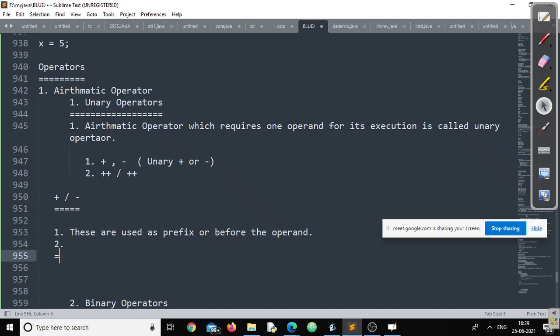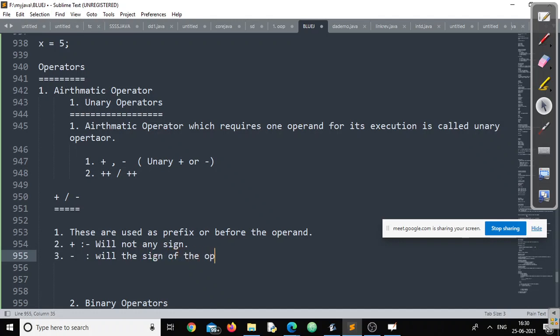So this operator will not change any sign, but the minus one will change the sign of the operand.